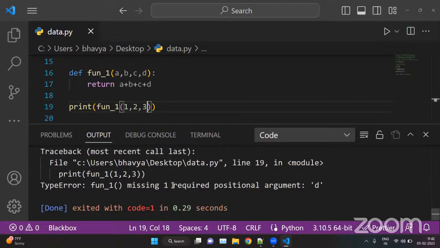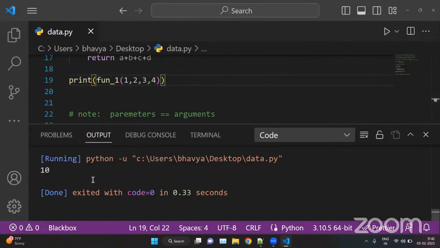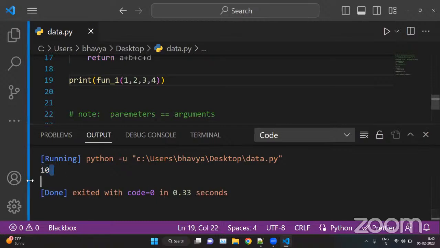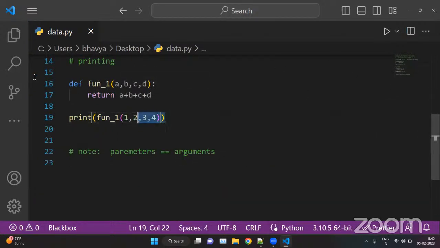Python interpreter will throw an error because here we have four parameters and we are giving three arguments. So here we can put four: four parameters, four arguments. Okay. So here we have the answer of 1, 2, 3, 4, by adding them. So this is how we can use parameters and arguments inside functions.